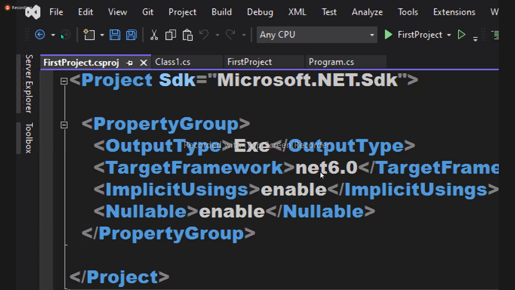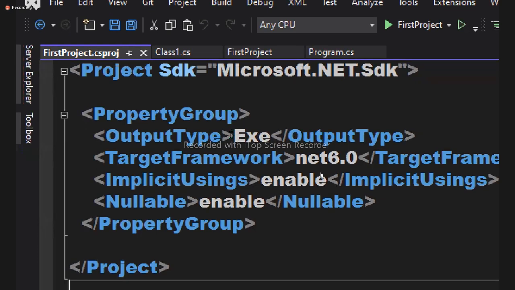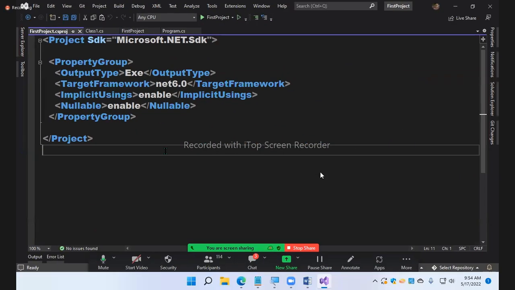This is a C sharp project. Suppose the actual language is C sharp now. Tomorrow, if you select a language called VB, the file name will be VB. This is how you can recognize whether this is a C sharp project or a VB project. Under that, you will be having some code in XML format.